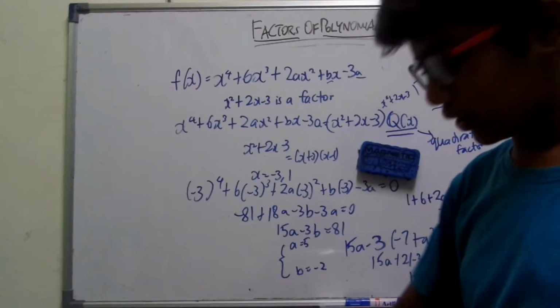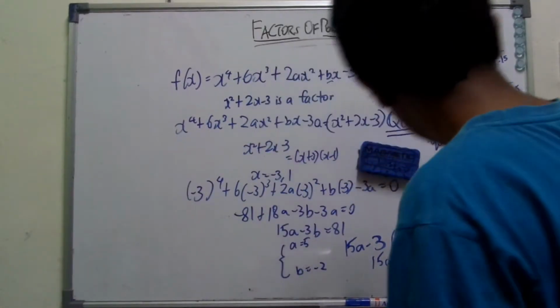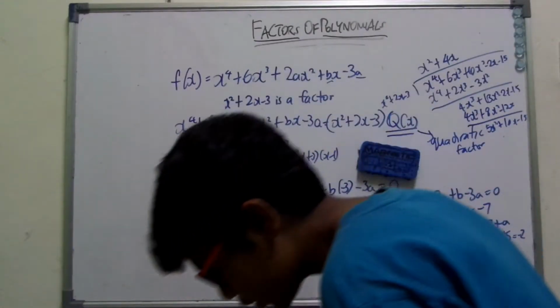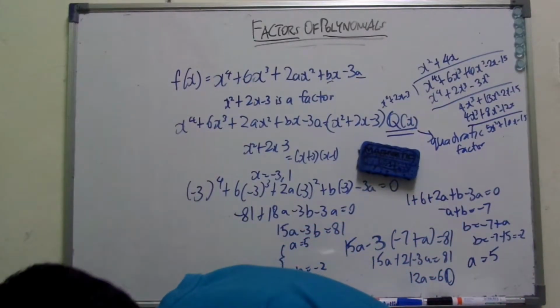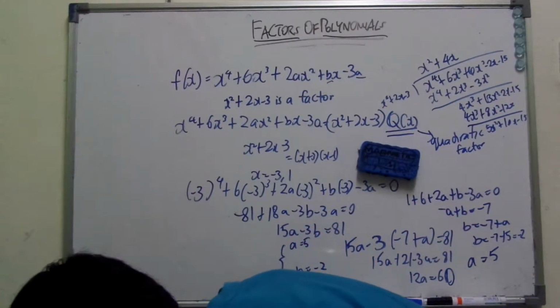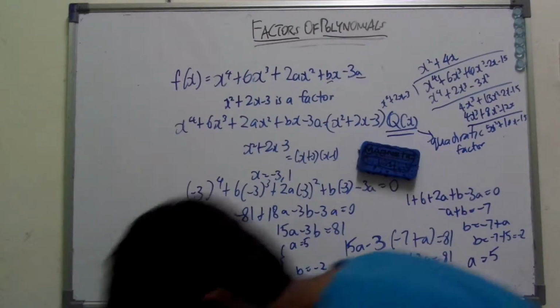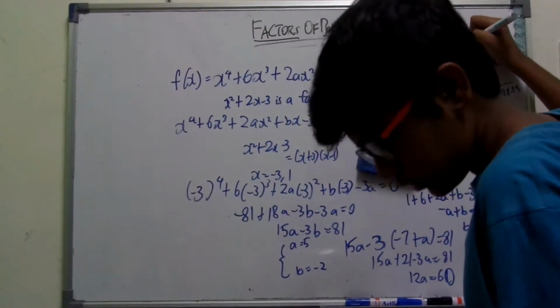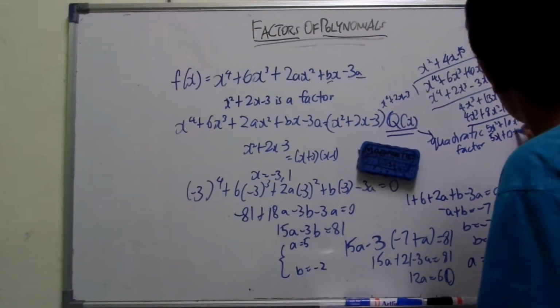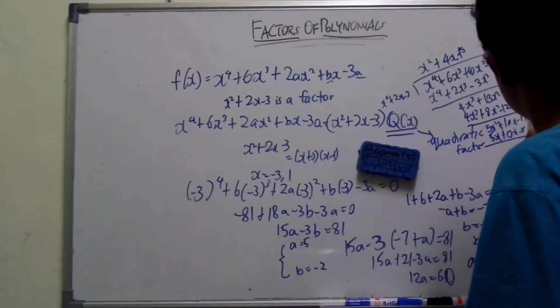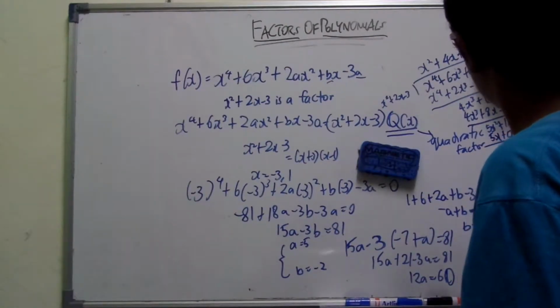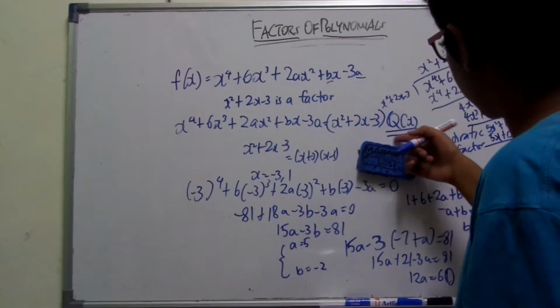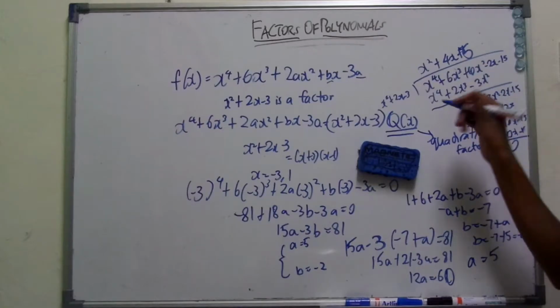I wrote down what I'm going to do over here, and since the board is going off, plus 5, so 5x squared plus 10x minus 15 will give us a 0. So that's officially the factor of this. So q(x) is officially x squared plus 4x plus 5.